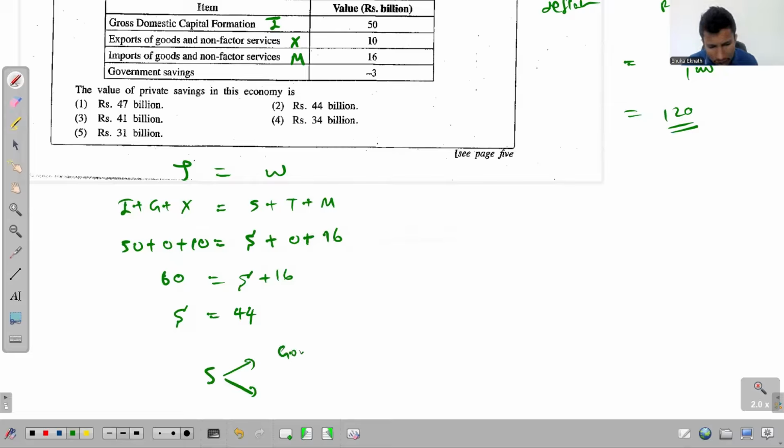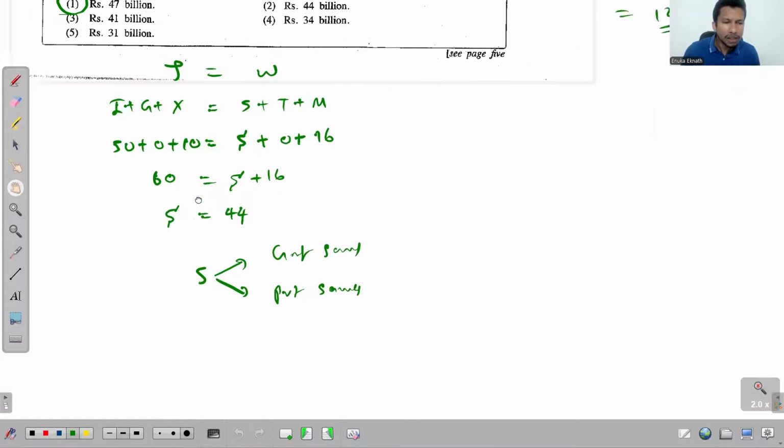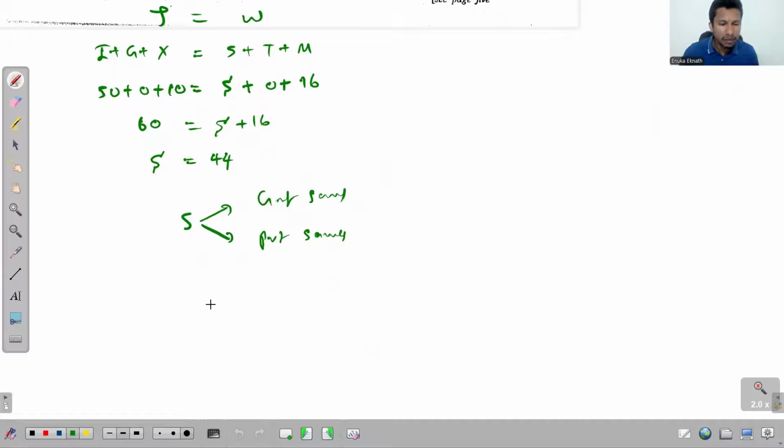So on one side, we have government savings, and then we have private savings. Based on this, we can develop a simple equation to calculate total savings. According to the question, we write government savings plus private savings.